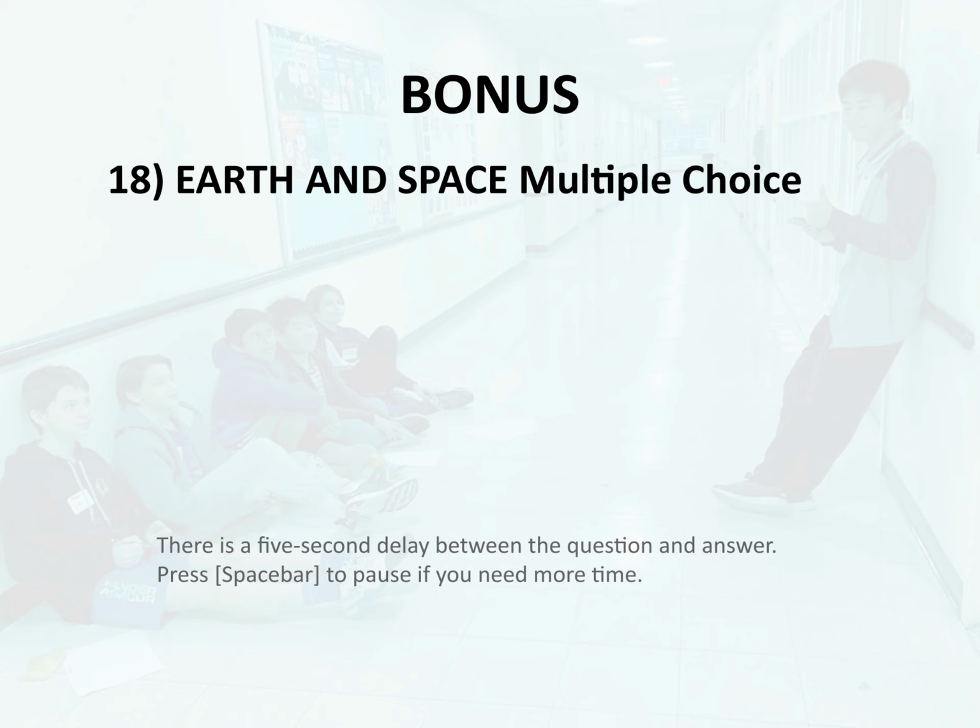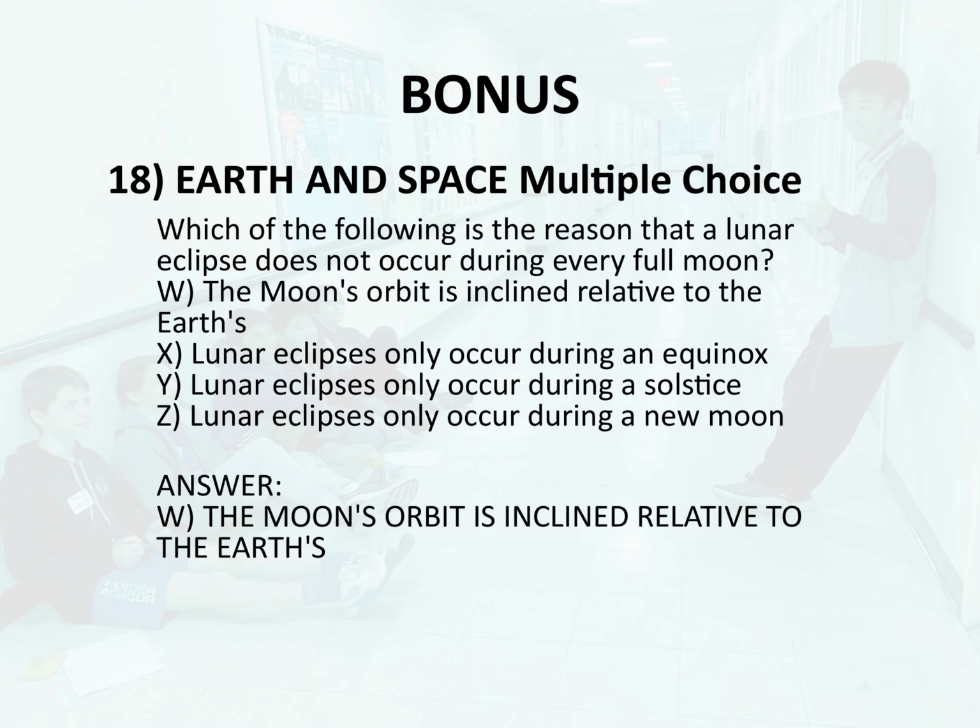Bonus 18. Earth and space. Multiple choice. Which of the following is the reason that a lunar eclipse does not occur during every full moon? W. The moon's orbit is inclined relative to the Earth's. X. Lunar eclipses only occur during an equinox. Y. Lunar eclipses only occur during a solstice. Z. Lunar eclipses only occur during a new moon. Answer. W. The moon's orbit is inclined relative to the Earth's.